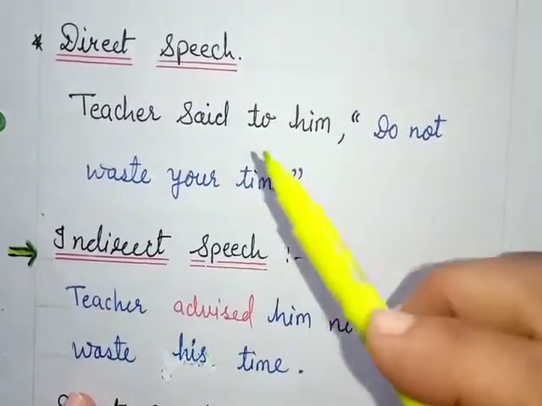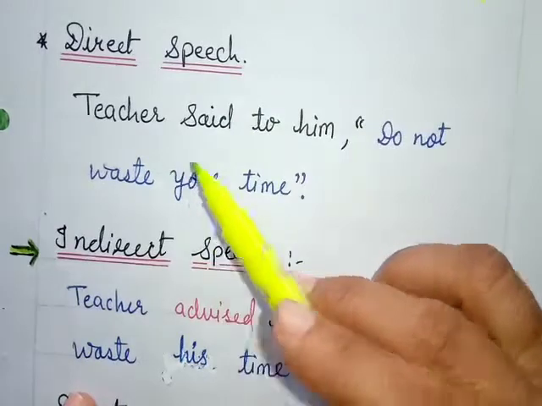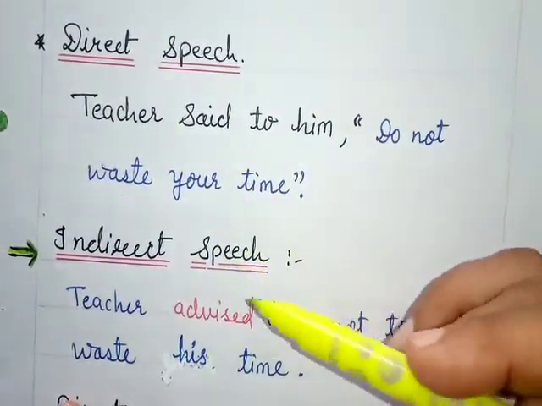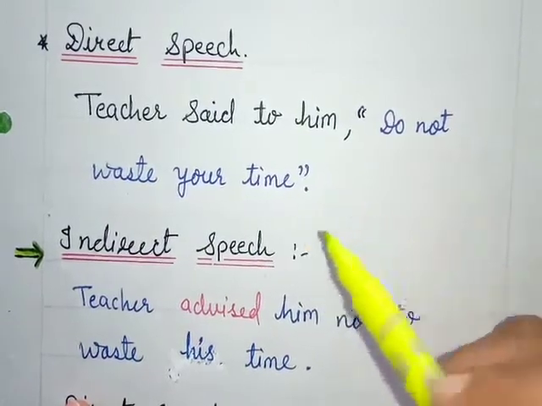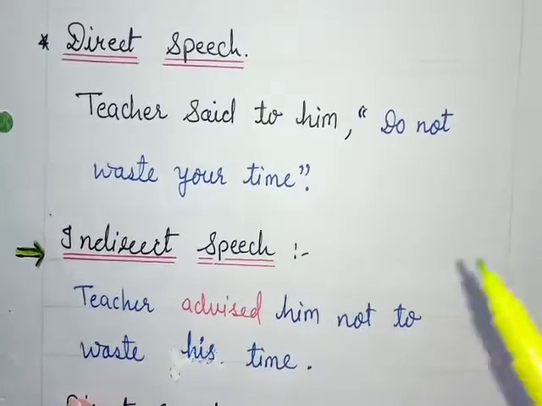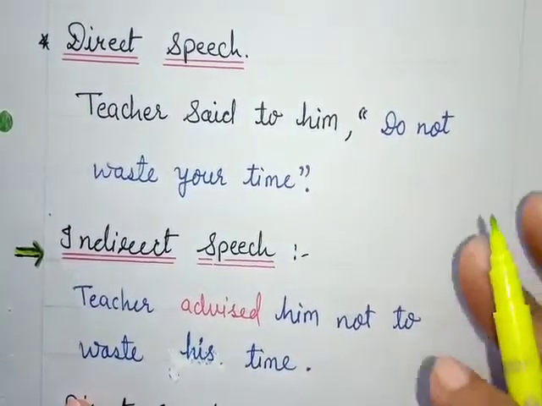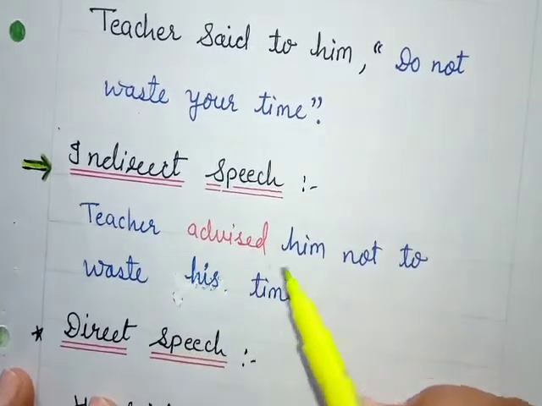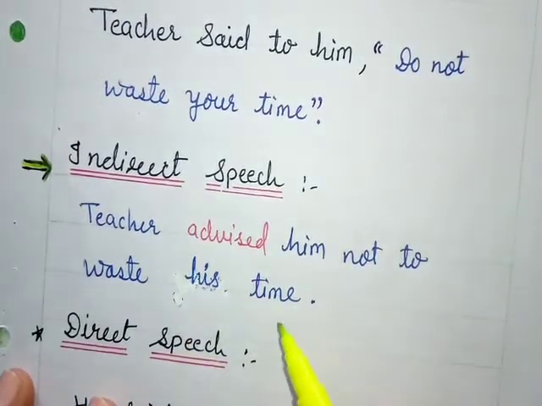Next, see the next example. Teacher said to him, "Do not waste your time." What do you think about this sentence? This is just a command or maybe a suggestion, or advice. So when we change it into indirect speech, it will change like: teacher advised him not to waste his time.